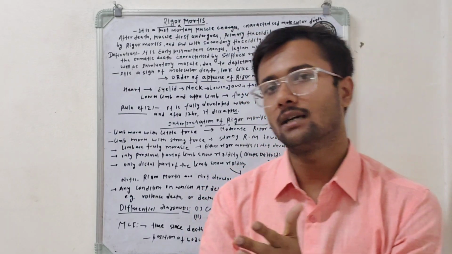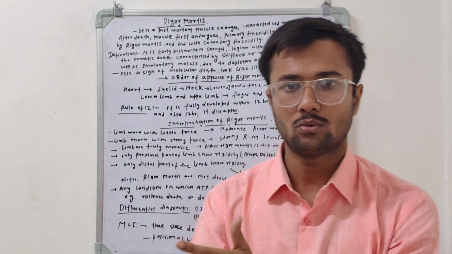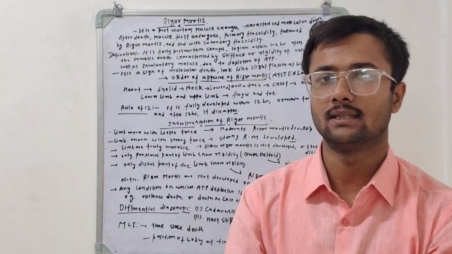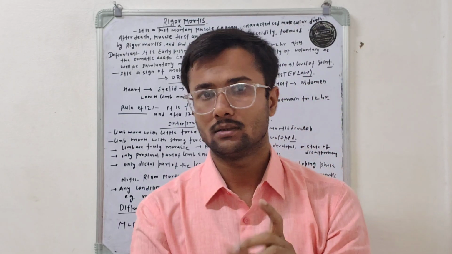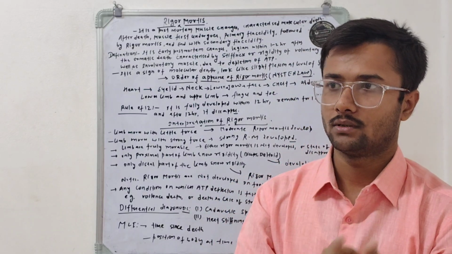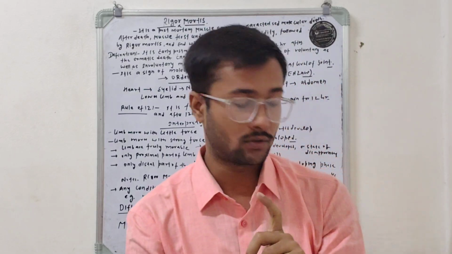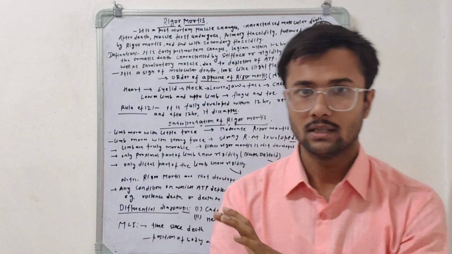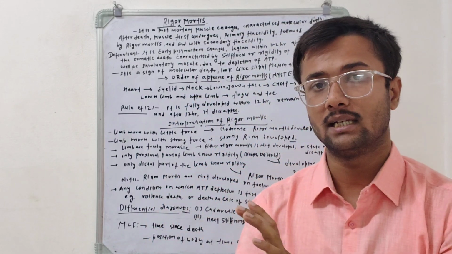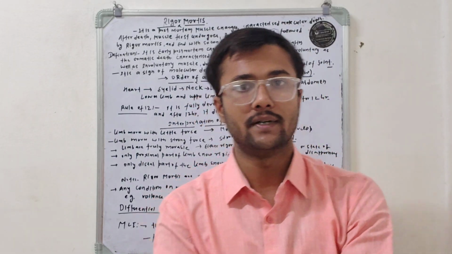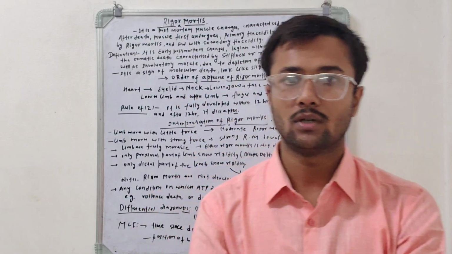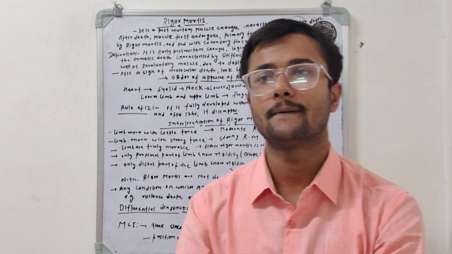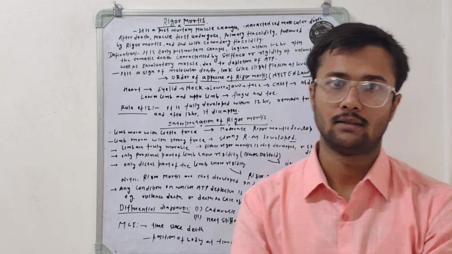Rigor mortis begins 1 to 2 hours after somatic death, and it fully develops within 12 hours. Rigor mortis is one of the characteristic features of molecular death.